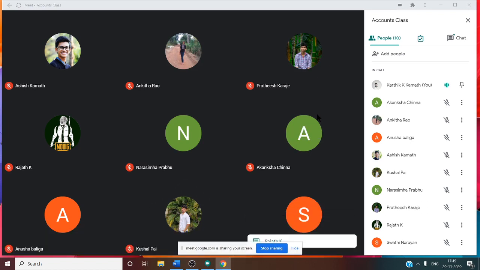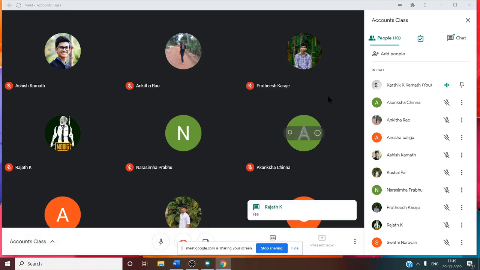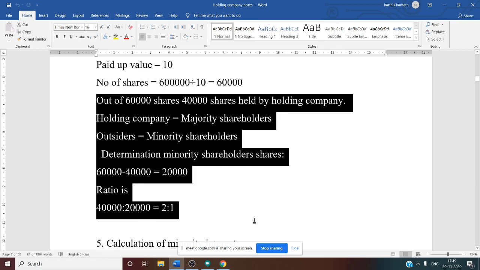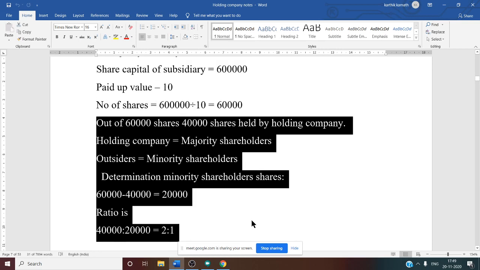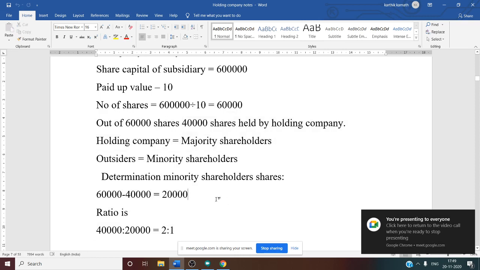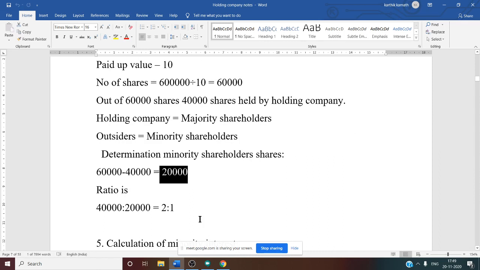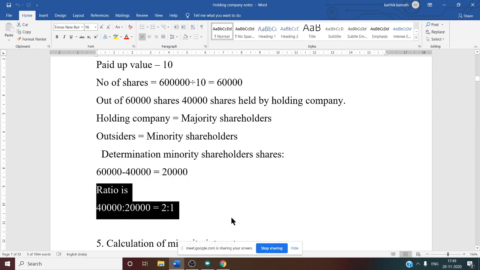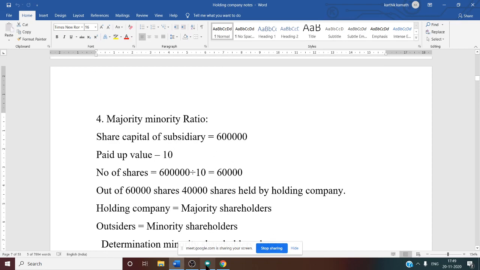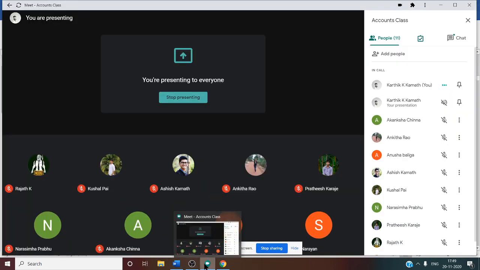So we were discussing the working note majority minority ratio. See this, we got 2 is to 1 with the help of share capital of subsidiary company and paid up value, and we got the number of shares. Then we saw the investment, that is 40,000, which we know. After that we found out the minority shareholder share. Then lastly we found out the ratio 2 is to 1. So this is about majority minority ratio, working note number 4.